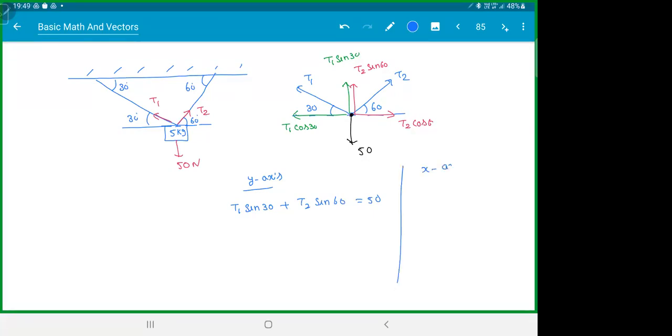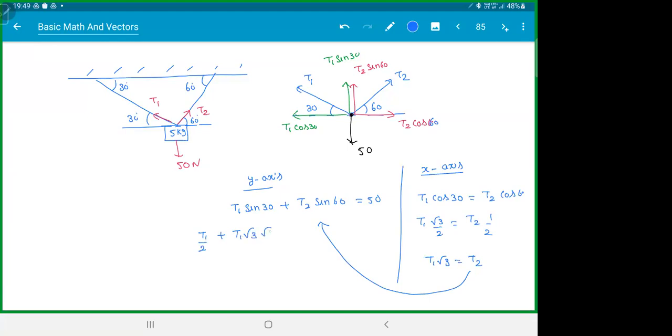And along the x-axis, the T1 cos 30 and T2 cos 60 are balancing each other. Cos 30 will be root 3 by 2. Cos 60 will be half. So we get T1 root 3 is equal to T2. So take this T2 and substitute here. This will be T1 by 2. T2 will be T1 root 3 and sin 60 is root 3 by 2, is equal to 50.